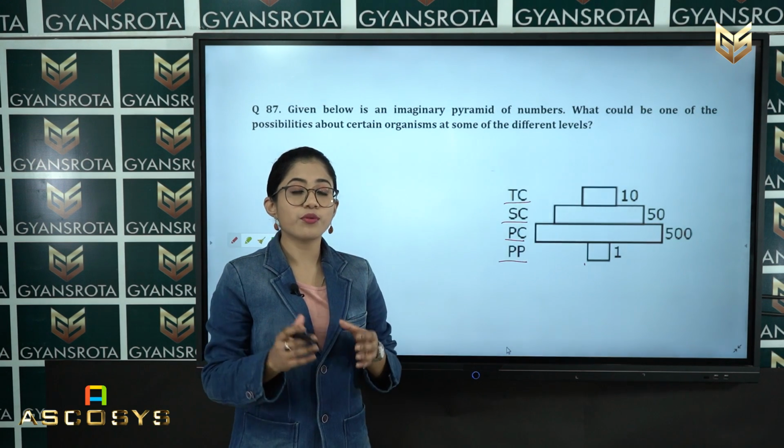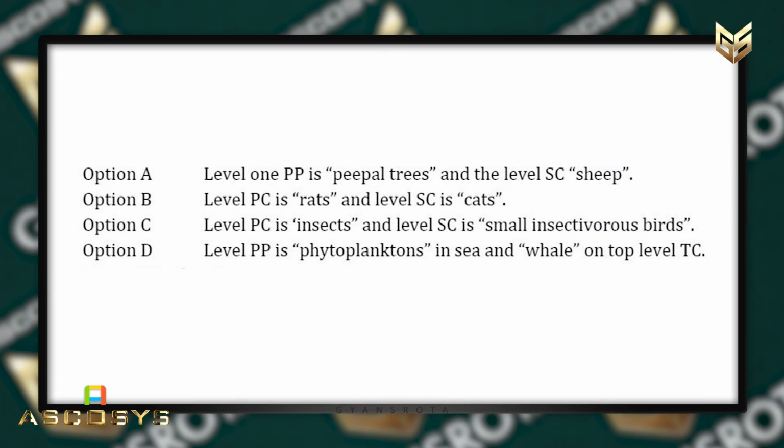Now, let us see the options given for this question. In option A, it is written level PP is trees and level SC is sheep. Option B, level PC is rats and level SC is cats. Option C, level PC is insects and level SC is small insectivorous birds. Option D, level PP is phytoplankton in sea and whale on the top level, that is TC.